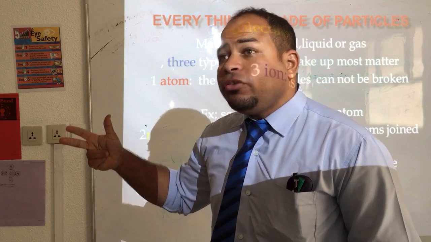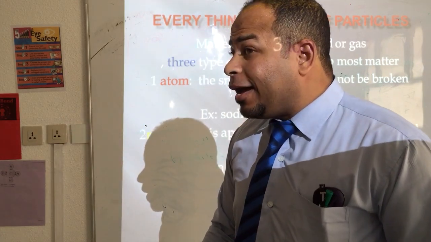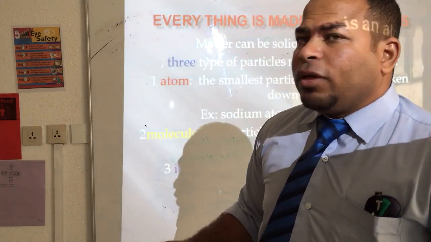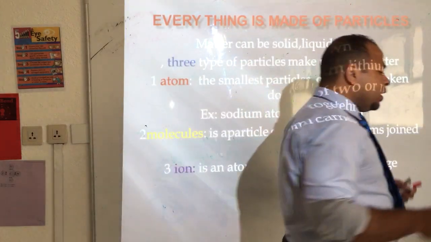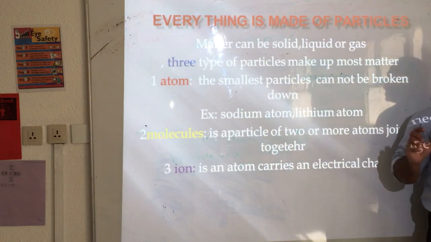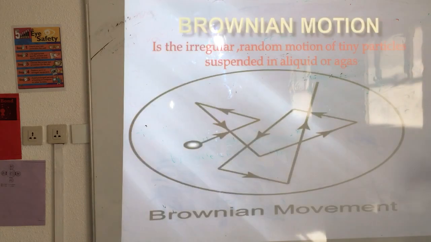Cl, Cl2 or Cl negative? The ion is Cl negative, because the ion must carry an electrical charge. And the electrical charge may be positive, may be negative.